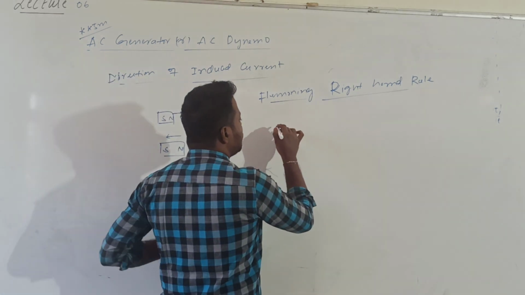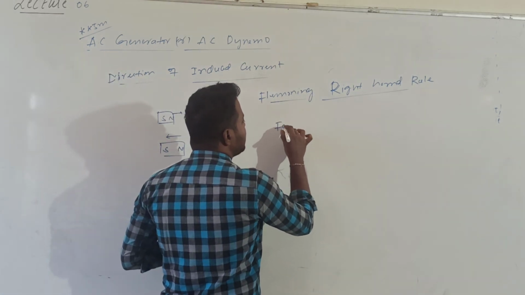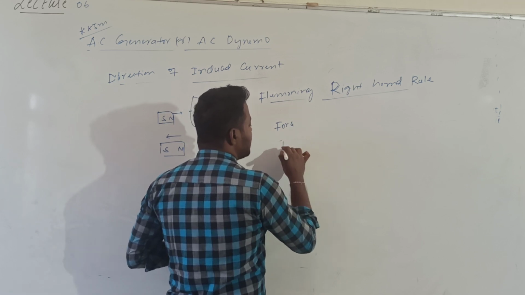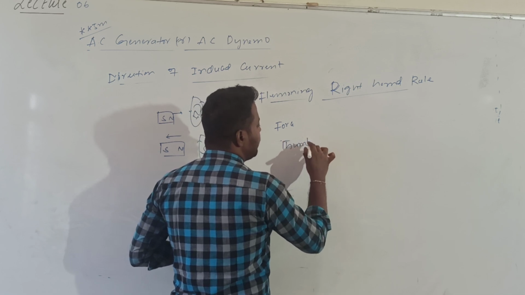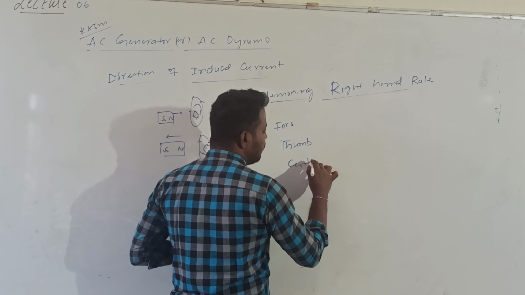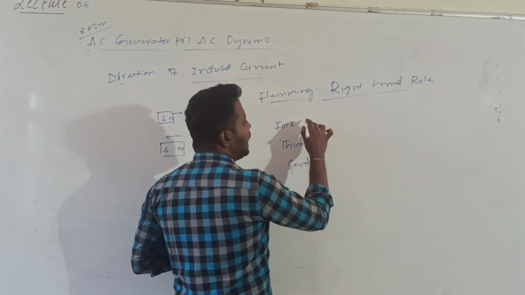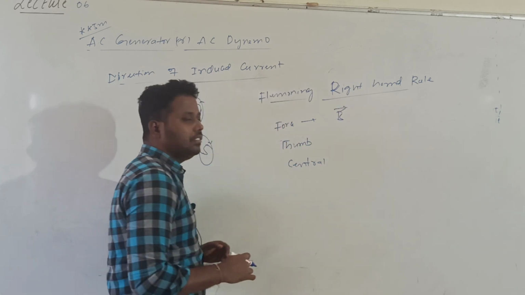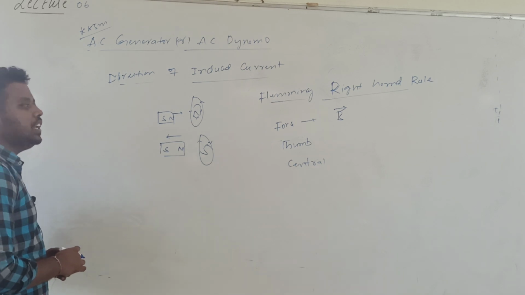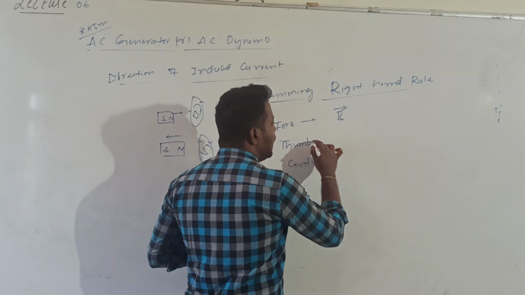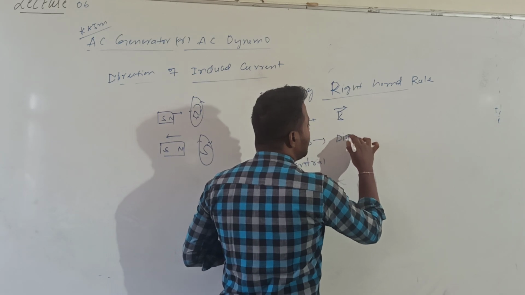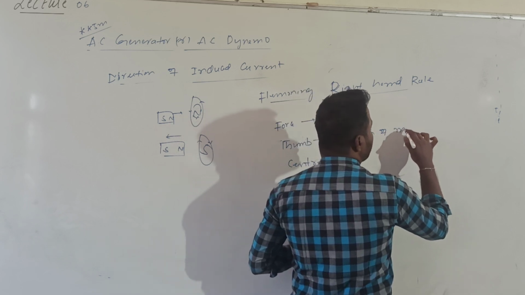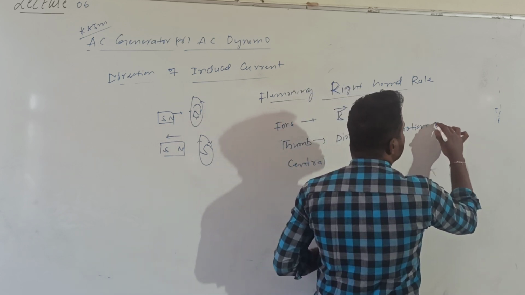According to this rule also, we need to stretch our forefinger, our central finger, and our thumb. According to the right hand rule, the forefinger indicates the direction of the magnetic field B, and the thumb indicates the direction of motion of the conductor.